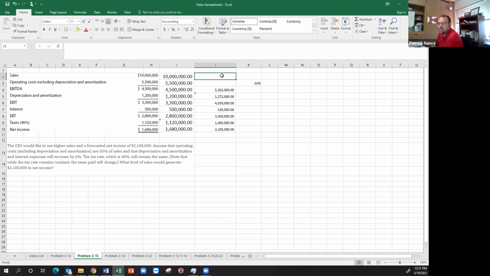So I need something minus 55% of something. So X minus X times 0.55 to equal 5,302,000. So I can basically solve for X, right?